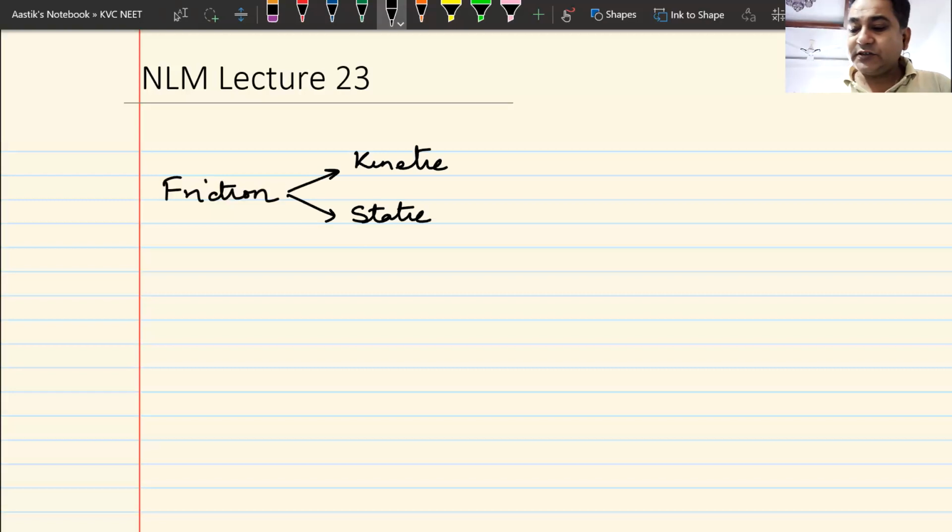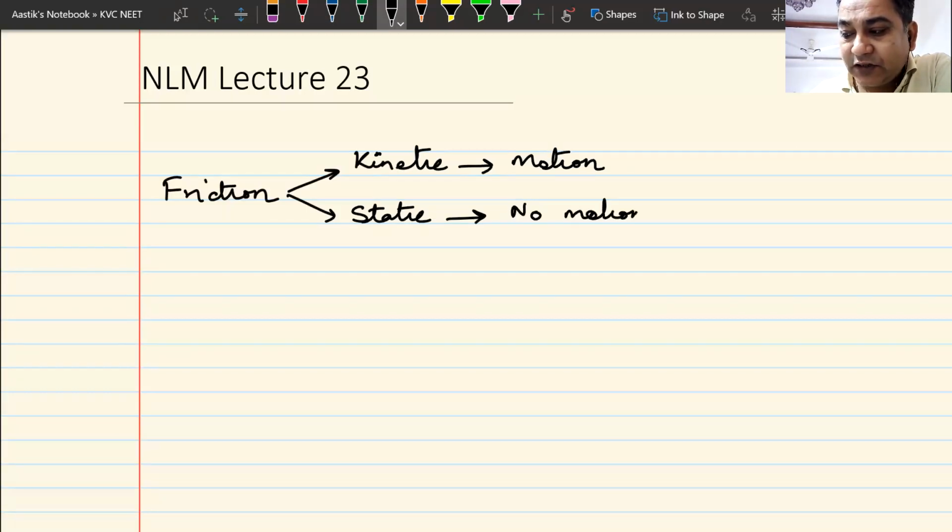Now, kinetic friction happens when two bodies are in motion with respect to each other. Static friction happens when there is no motion, but there is a tendency of motion.